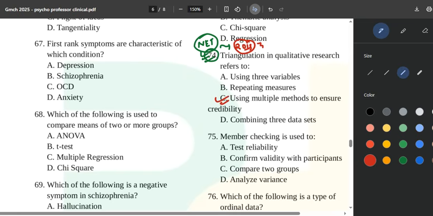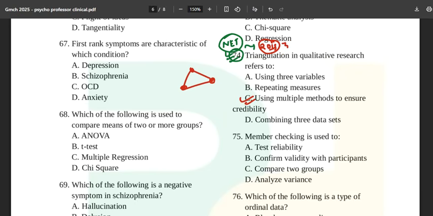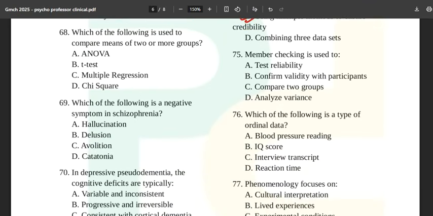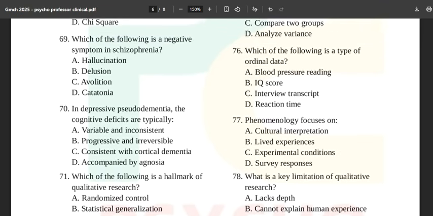So what it means is using multiple methods to ensure credibility. You will use this method as well, this method as well, and you will form the triangle. Okay, this is how you link. Which compares means of two or more groups? I think the cutoff should be above 90 easily, because you guys are smart. You would have definitely marked all these questions correctly.